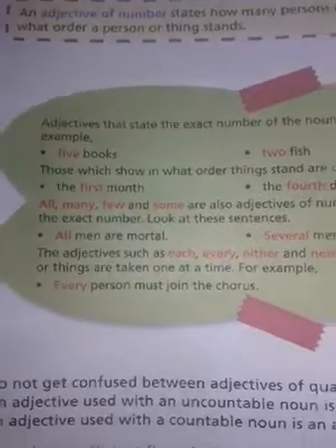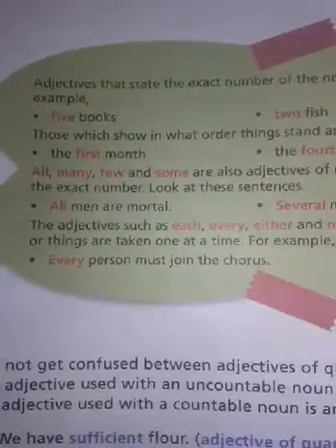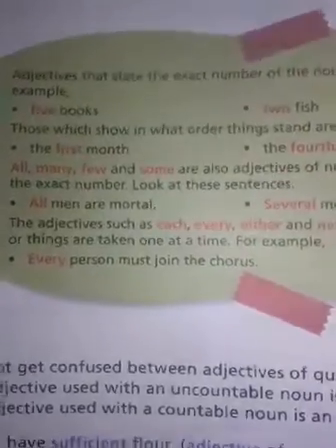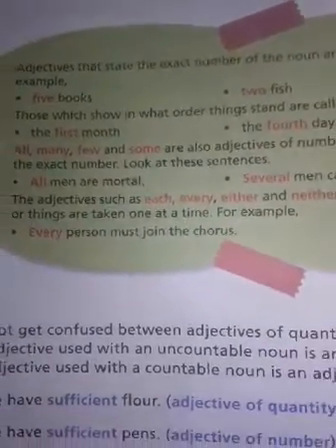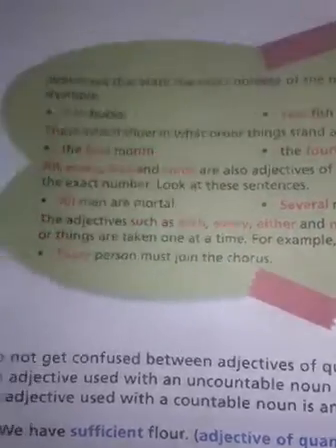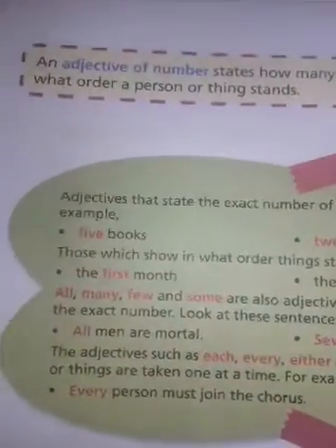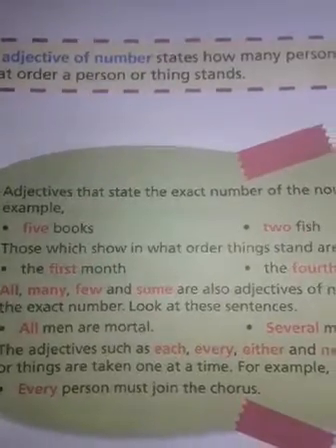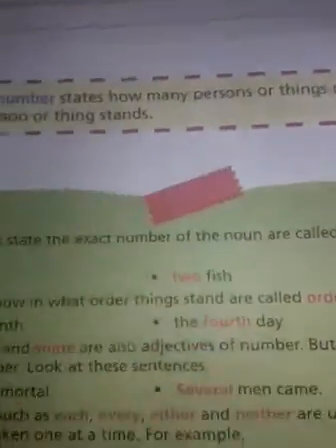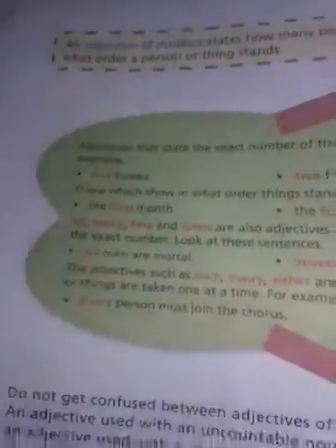Now, I am going to teach you the 8th chapter of class 6, and that is adjectives. Actually, this is my second video on this chapter. In my first video, I told you about the definition of adjectives and some kinds of adjectives. An adjective of number states how many persons or things are meant, or in what order a person or thing stands. Now we will read some points about adjectives of number.